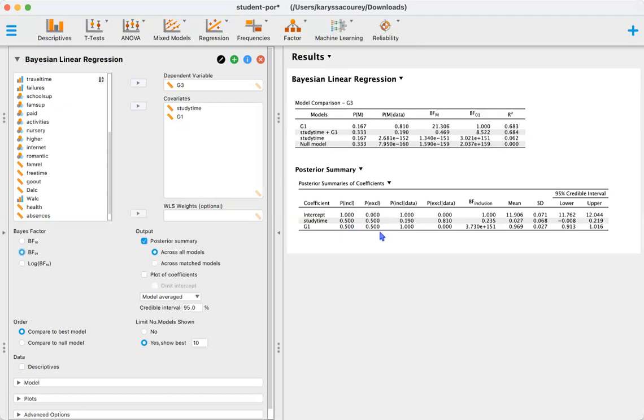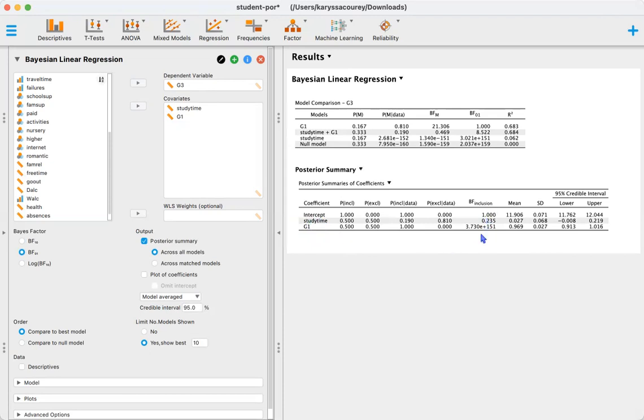We can see that our prior inclusion probability is 0.5 because we're not making any prior assumptions about the data. And now we have our updated probabilities, and then our Bayes factor of inclusion. And this is what's telling us which coefficients should be included in the model. How much evidence do we have supporting that these variables should be included in the model?